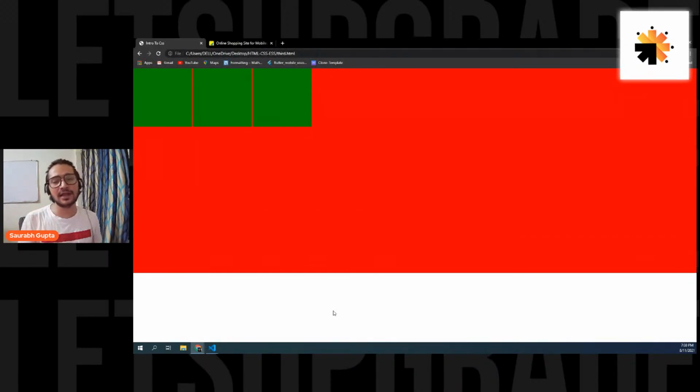When you do display inline-block, always remember there will be a little gap of 0.3% in between the elements. I don't want that gap. So is there a different way of making my elements go horizontal? Yes, there is a different, really cool and really easy way of doing it.